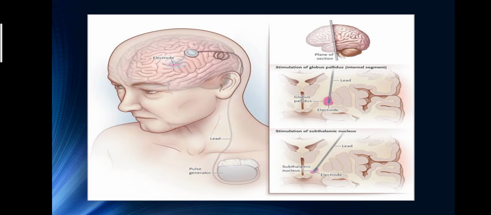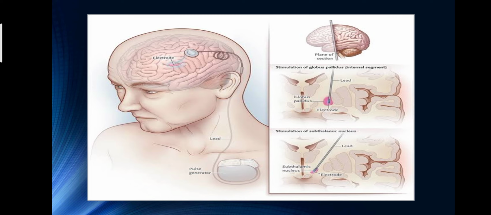Here in this figure you can see the device: a pulse generator with a lead wire connected to an electrode. This shows how deep the electrode should be placed inside the brain. Here you can see it is inside the globus pallidus near the subthalamic nuclei. Here you can see the substantia nigra, which transmits a signal to which part of the brain? The striatum.